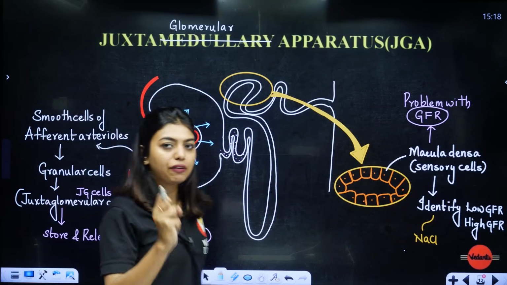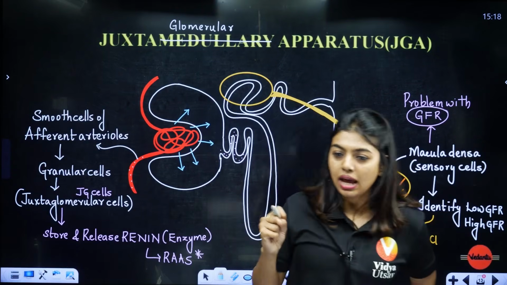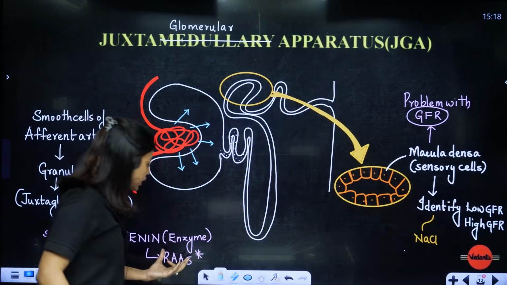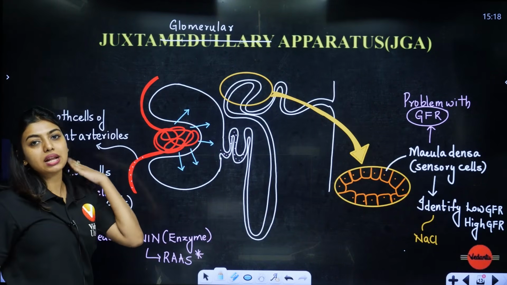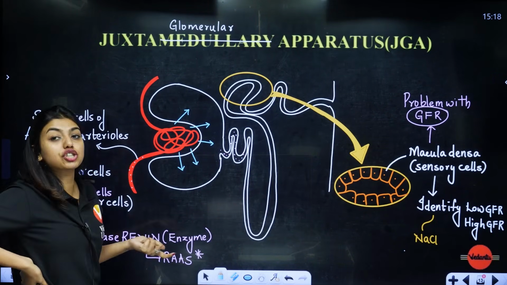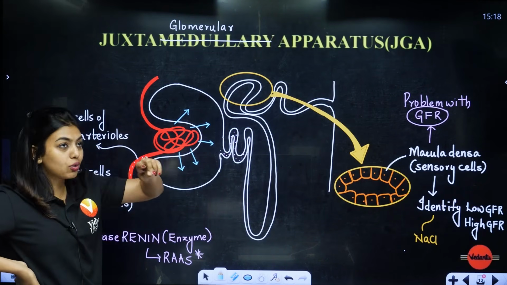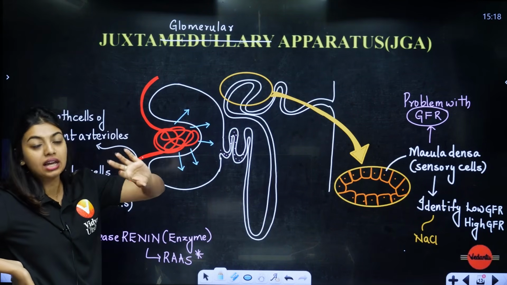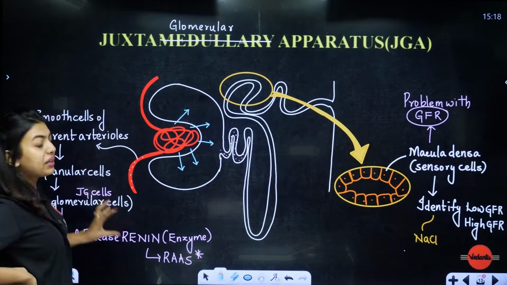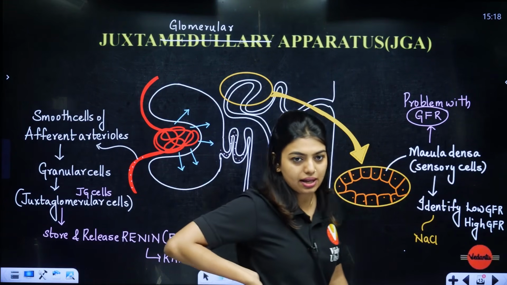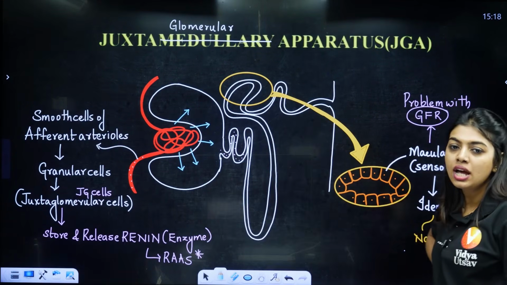Understood? So that is the filtrate. So when the filtrate has a problem, everyone will understand, okay, it is time for me to get activated. So this will continue for students in the RAS mechanism. In the RAS mechanism, you will understand renin's function. But just know that macula densa is only a sensory. It can only sense if NaCl is more or high. But the function, the job will be taken care of by renin. And renin will continue in the RAS mechanism. So I hope this is clear to all of you.